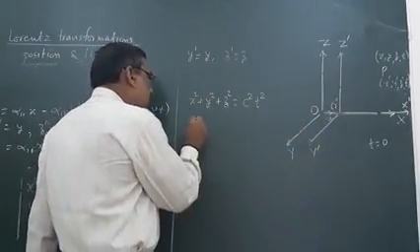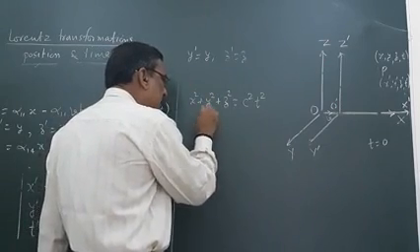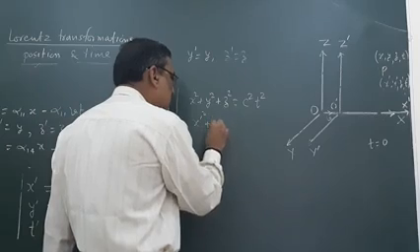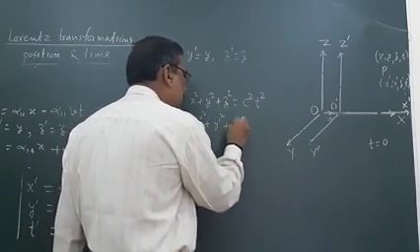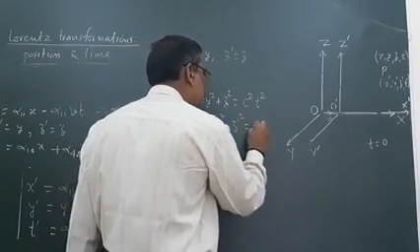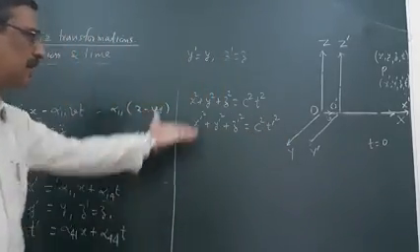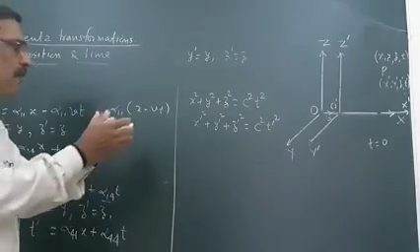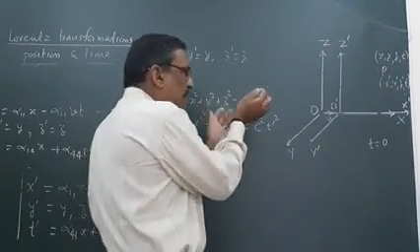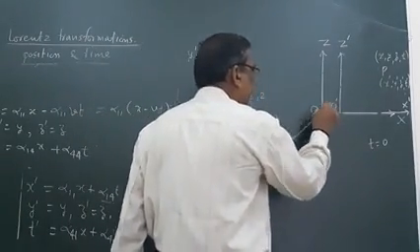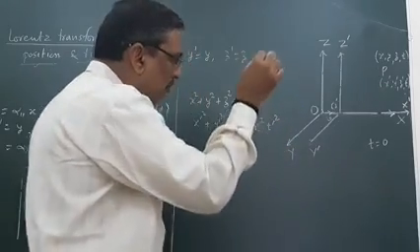Therefore, in the second coordinate system it will be x dash square plus y dash square plus z dash square is equal to c square t dash square. These are the equations of the sphere of the wave propagated with the velocity of light, c.